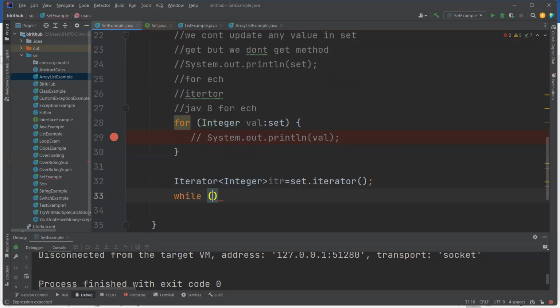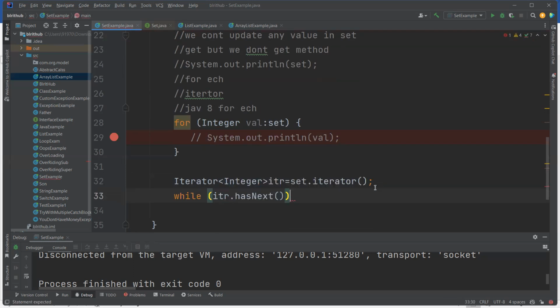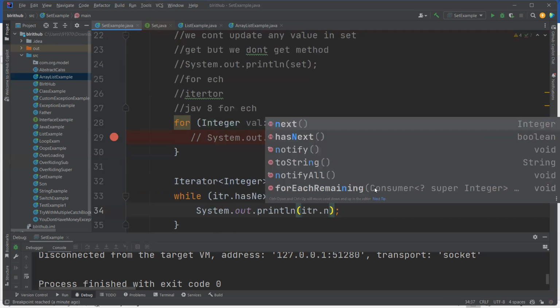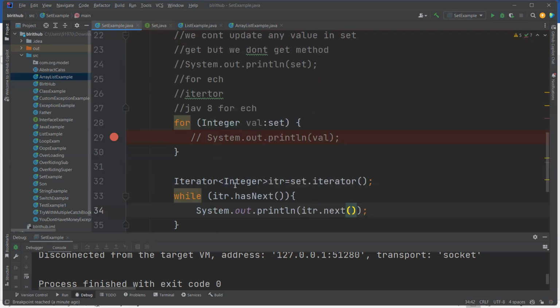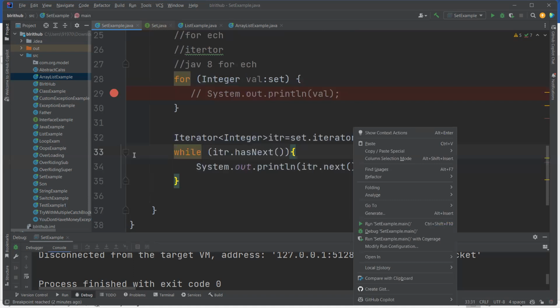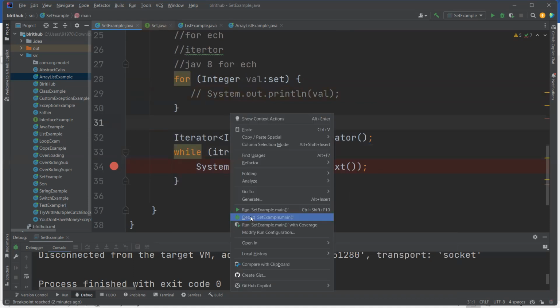While itr dot hasNext, it will tell you whether a value is there or not. The next value return type is an integer. Next value will give the object value. If it is there, then print it. If it is not there, it won't print. In the same way, if you go to debug mode, it prints the same way.